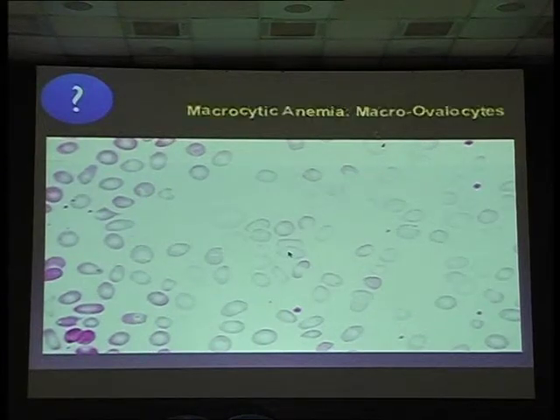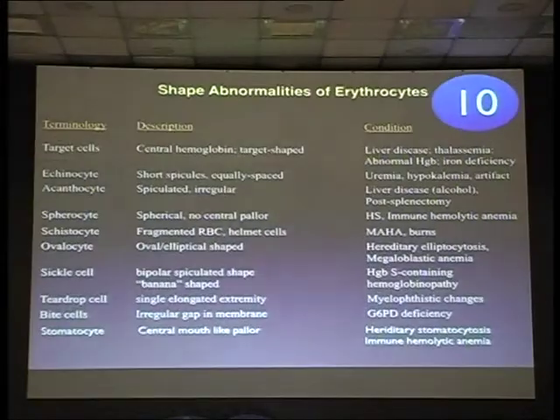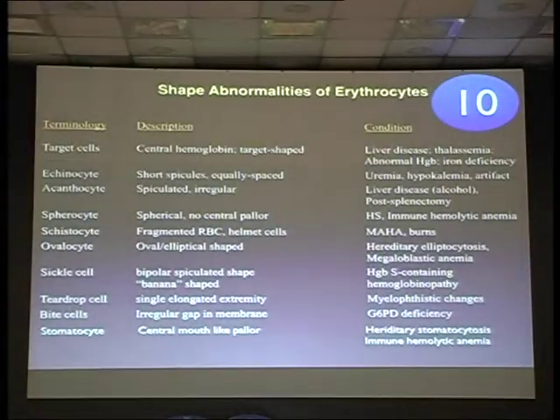So the defect here is in RBCs. It's a macrocytic anemia. You can see large RBCs, and these are ovalocytes seen in megaloblastic anemia. And there are 10 things you have to see in shape abnormalities. We will go through them. One is target cells. Target cells you see in liver disease, hemoglobinopathies, thalassemia, iron deficiency, post-splenectomy, and lipid disorders. You just remember liver disease and hemoglobinopathies.